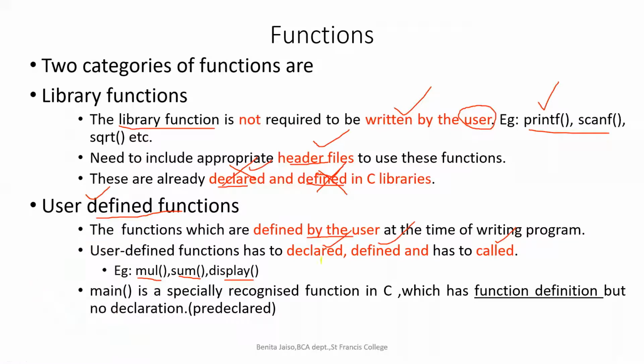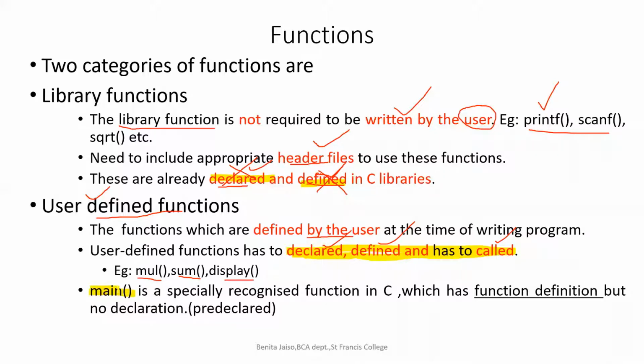But if it is a library function, it is already declared and defined. One more thing is that main is a function which is pre-declared, but defining of main is done when we are writing the C program. Got it?